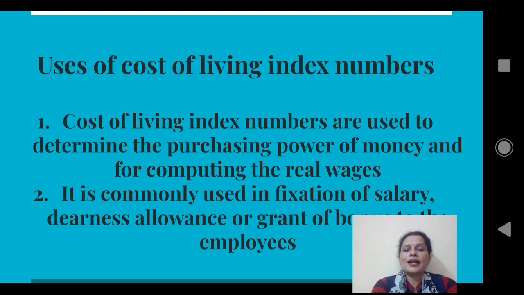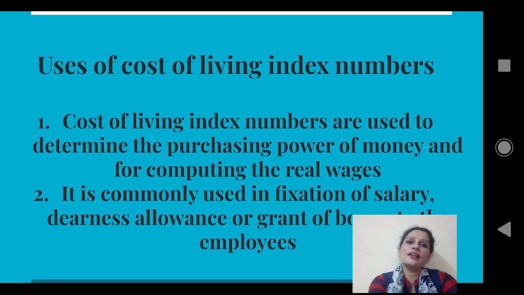Let us consider one example. Let me suppose that an employee is getting a salary of 20,000 in 2015, and in 2019 he is getting a salary of 25,000. Now you can say salary has increased. But the question is whether it has increased in accordance with the cost of living. Whether his salary has increased with respect to the cost of living index number. Now, how to find it? You have to find the real wage. The money wage is 25,000 because in 2019 he is getting a salary of 25,000.